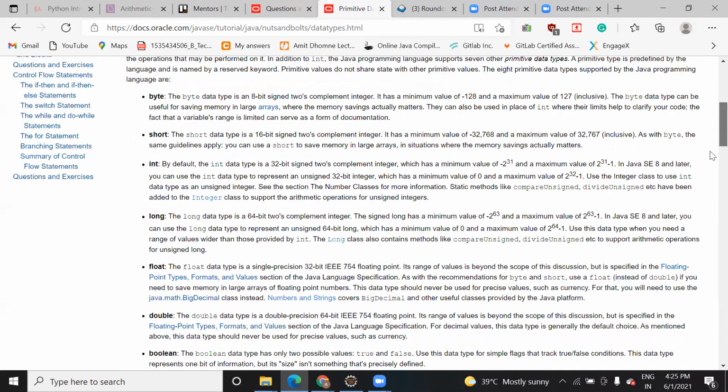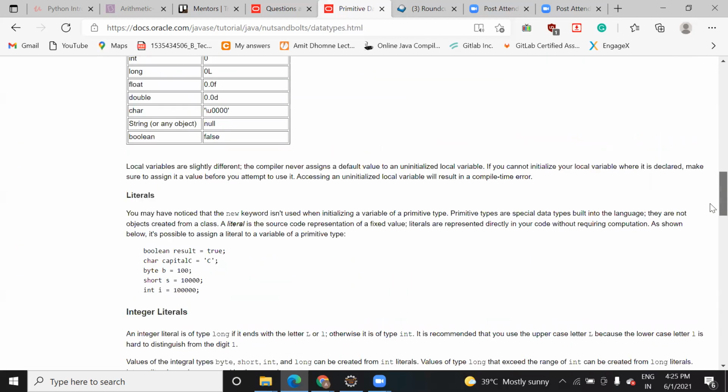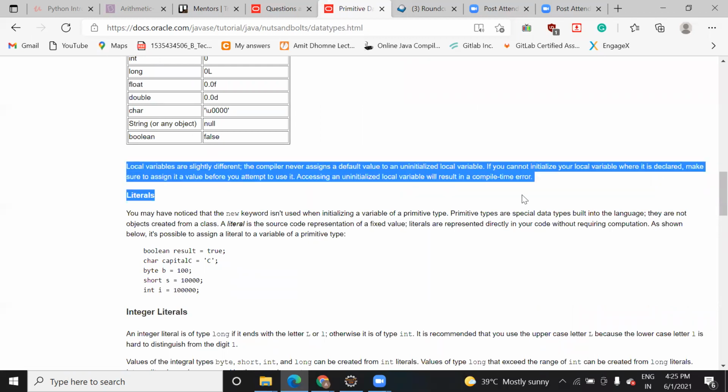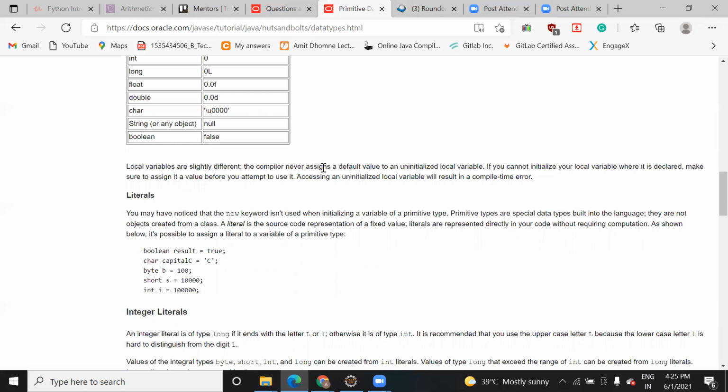And this is the one line that I have given the whole explanation. You can read it. Local variables are slightly different. The compiler never assigns a default value to an uninitialized local variable. So whatever the local variable is, that will remain uninitialized. You cannot initialize a local variable where it is declared. Make sure that you assign a value before you attempt to use it. Accessing an uninitialized local variable will result in a compile time error.